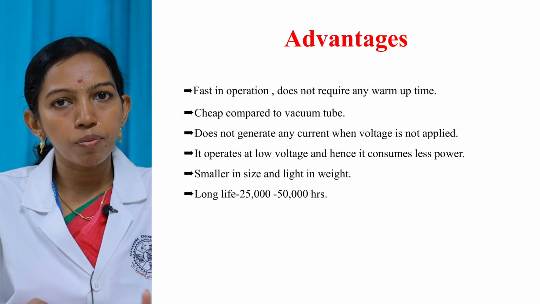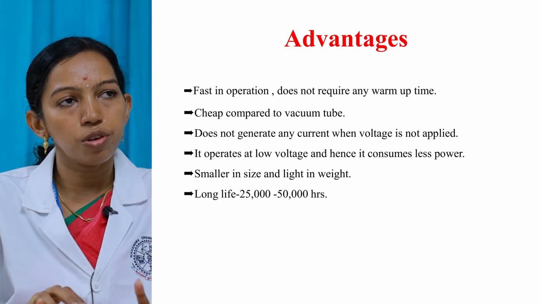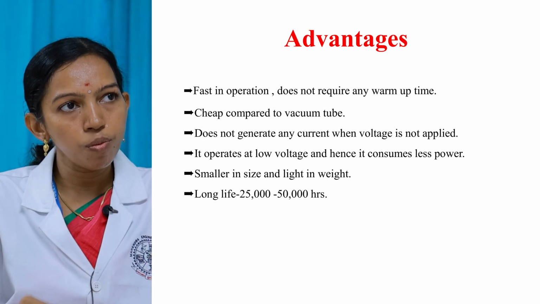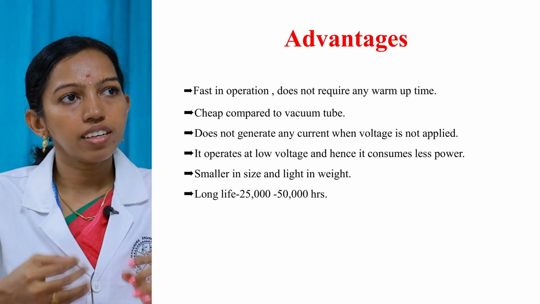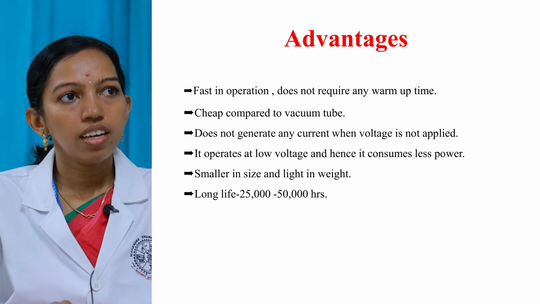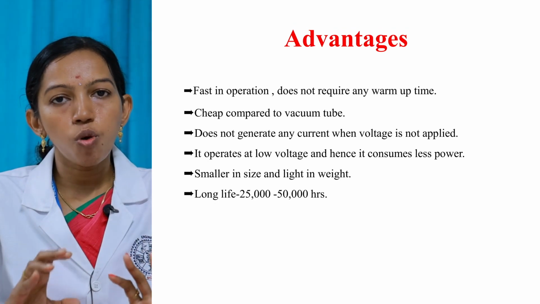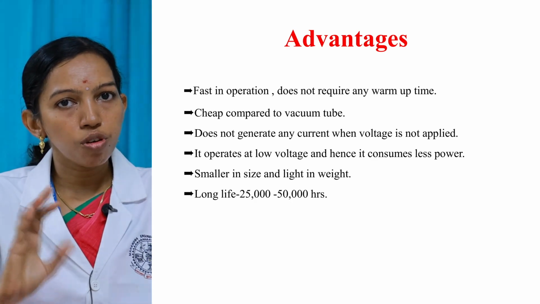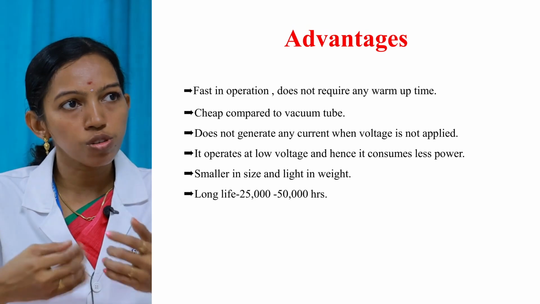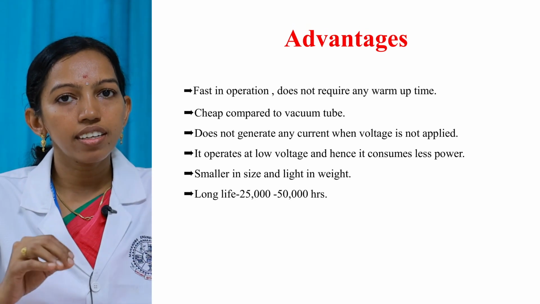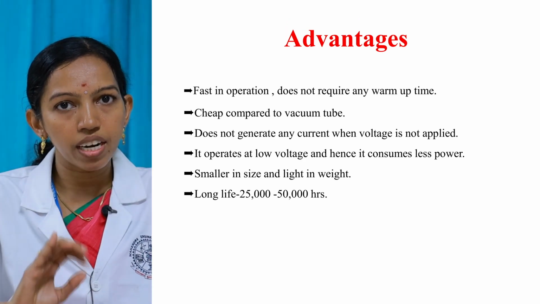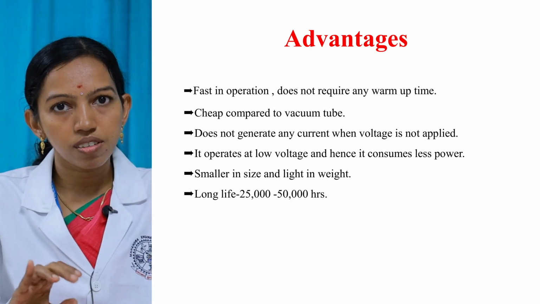Next are the advantages of the PN junction diode. There is no heating or warm-up time for a PN junction diode. The speed of operation is very fast. The cost is very cheap compared to a vacuum tube, less than 10 rupees. It does not operate unless a proper biasing condition is applied. It is operated at a very low voltage, that is 0.7 volt for silicon diode and 0.3 volt for germanium diode. Hence the power consumption is also very low. The size is smaller and the weight is light, therefore it occupies very little space. The life is also longer, that is, the lifetime rating is 25,000 to 50,000 hours.